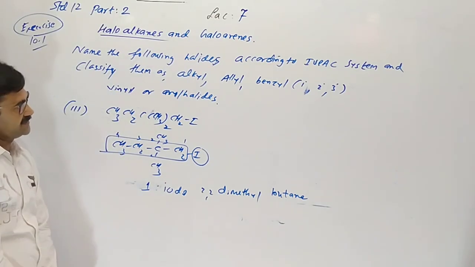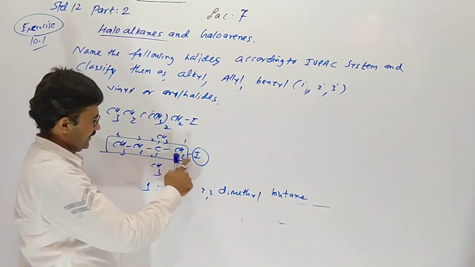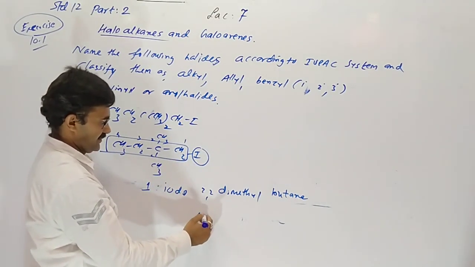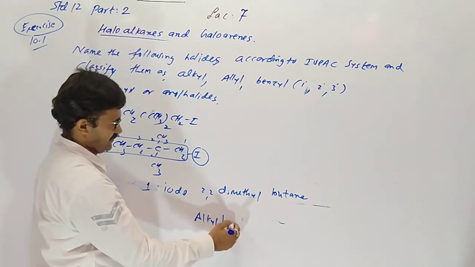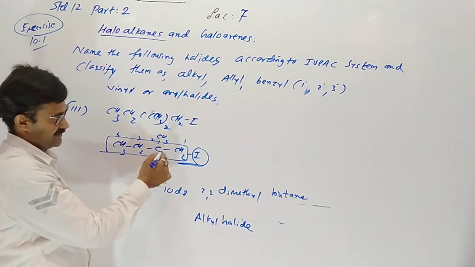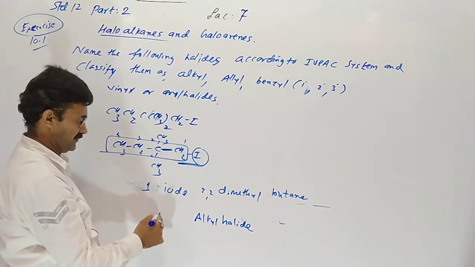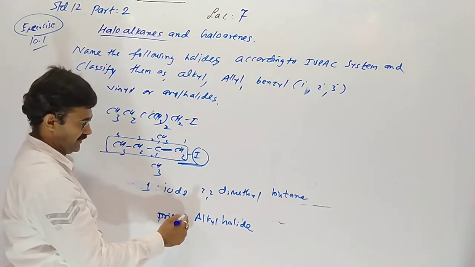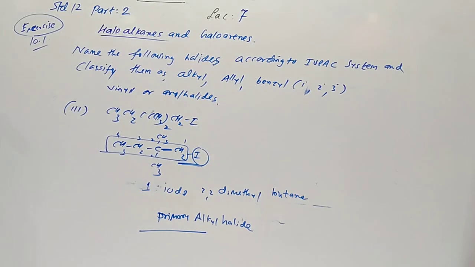Our class is alkyl halide, alkyl with halogen. It is finally an alkyl halide. But the halogen-containing carbon is attached to only one carbon, so primary alkyl halide.